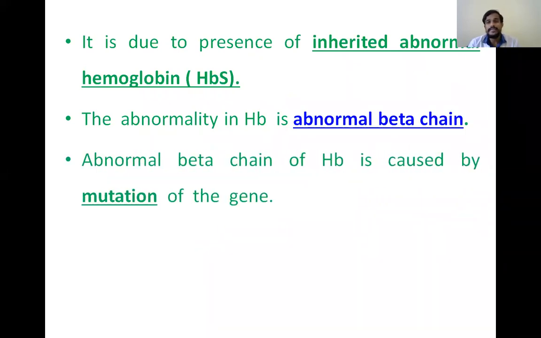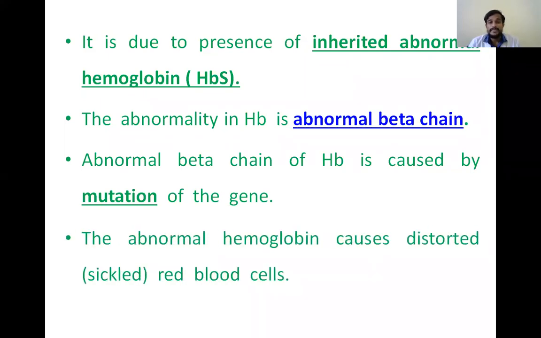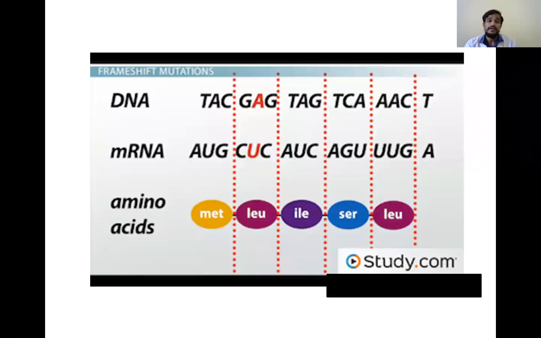And why this abnormal beta chain? The abnormal beta chain of hemoglobin is caused due to mutation of the gene that is responsible for the formation of the polypeptide chain. And we know the abnormal hemoglobin causes distortion, the sickling of the red blood cells. If you see this in detail, from DNA we have different nucleotides, and from these nucleotides we get the mRNA.